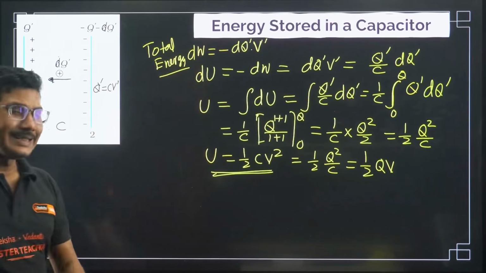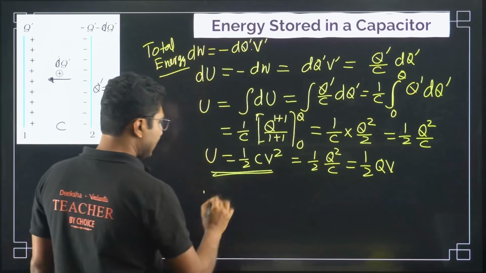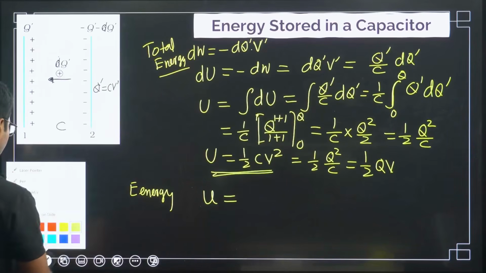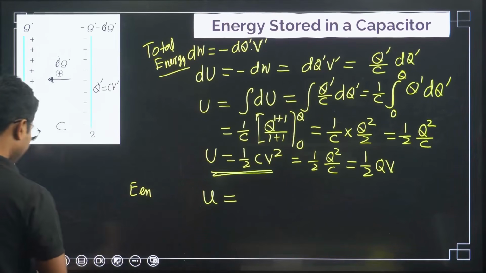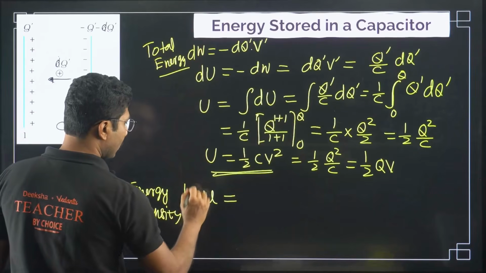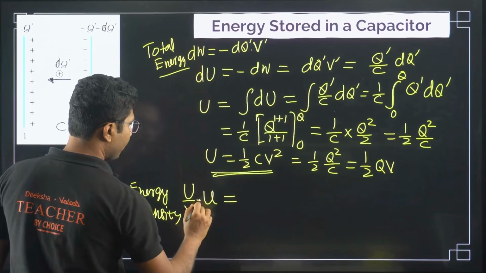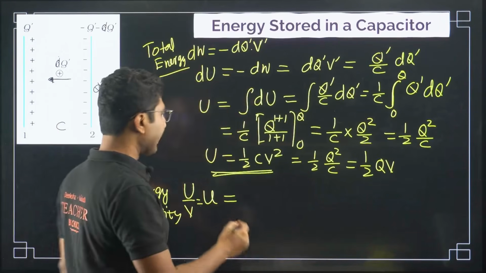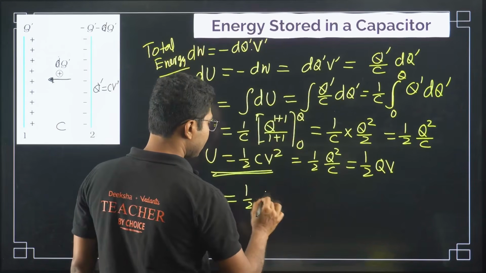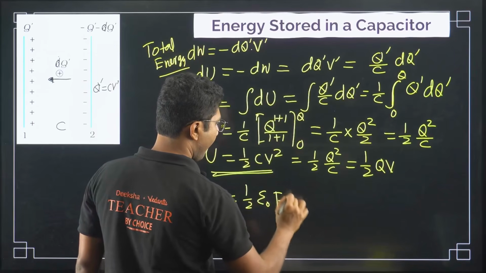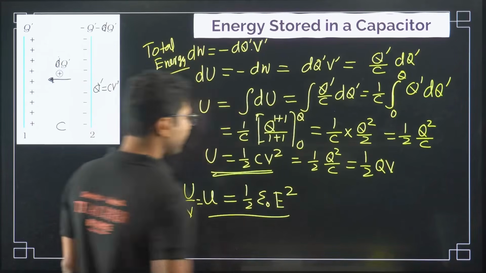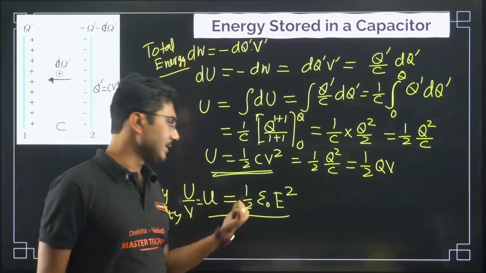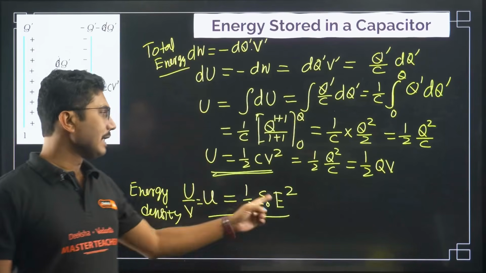Okay, now energy density is a special quantity. Energy density is basically total energy divided by the volume of the capacitor, total volume, A into D. If you solve it, you will get... this derivation is not part of the syllabus, but the formula is. So this is a formula where you can calculate the energy density stored in a capacitor. It is half epsilon naught E square. E is the electric field.